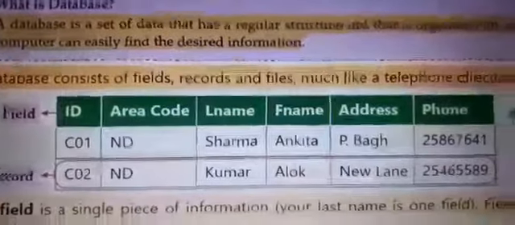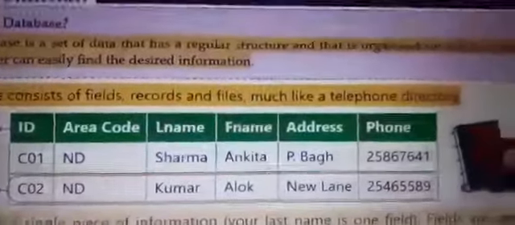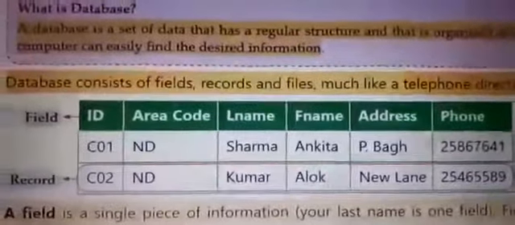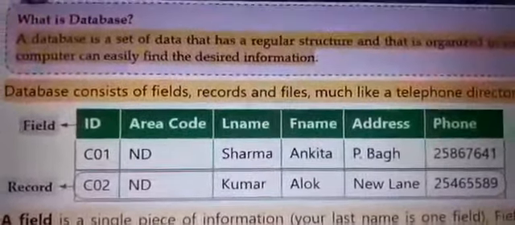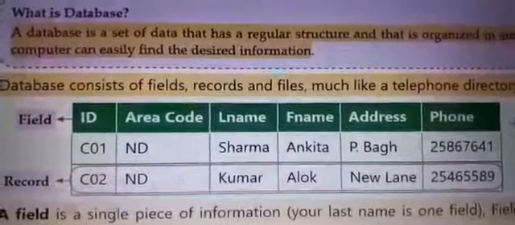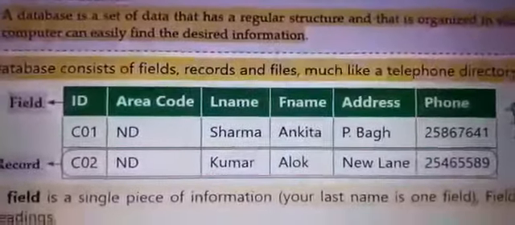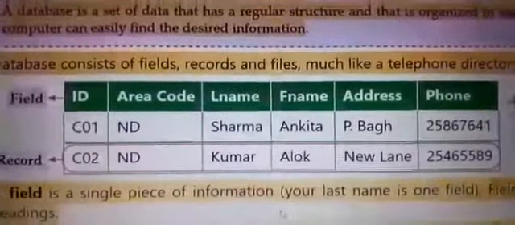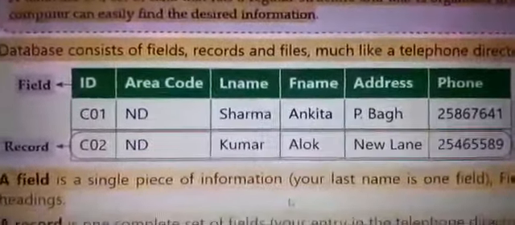ID, area code, last name, first name, address, phone, these are all fields. And this one is a complete record, and this whole one is the telephone directory, it's a file.